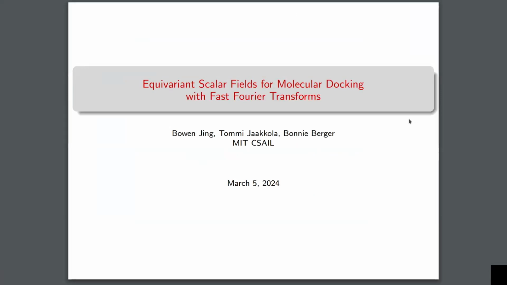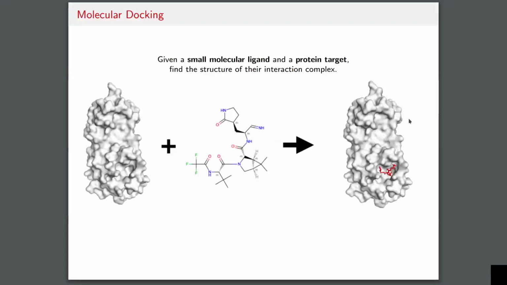So good morning, everyone. Today I'll be talking about our work on developing a machine-learned scoring function for molecular poses in a way that allows for very fast optimization over rigid body degrees of freedom using fast Fourier transforms. So the task that we are focusing on, just to set the stage for what we're going to talk about, is that of blind molecular docking. So given a small molecule ligand specified as a molecular graph and the 3D structure of a protein target, we're going to want to find the structure of their interacting complex.